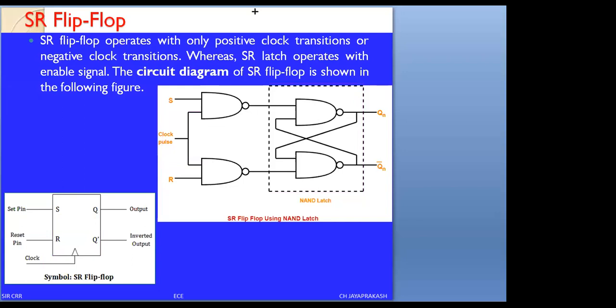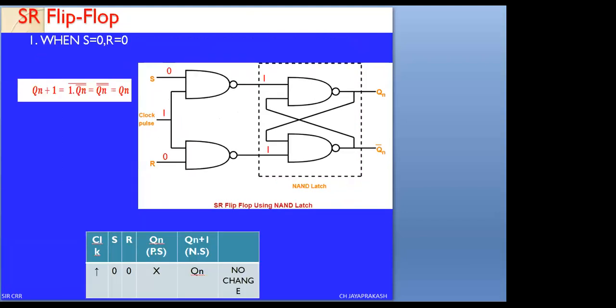Now we are going to verify this operation. Listen carefully, and if you have any doubt here, ask again. We are going to verify this operation with 4 conditions. Verify the first condition, when S equals 0 and R equals 0. When S is 0, R is 0. Previously I discussed this for the SR latch using NAND gates.